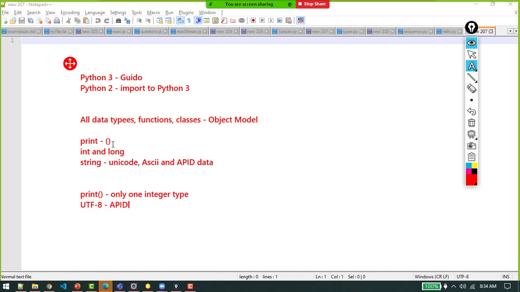So we are going to talk about Python 3. As I told you, the latest version right now is Python 3.9. As and when new features come in, we'll add that also. But there is one thing that you should know, that Python 3 has also been in the market for the last 10 years.